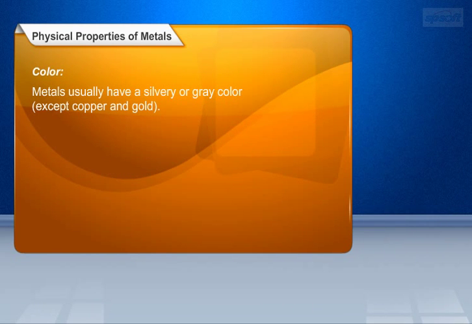Let us see the last physical property of metals, which is color. Metals usually have a silvery or gray color, except copper and gold. For example, copper is reddish brown and gold is yellow in color respectively.